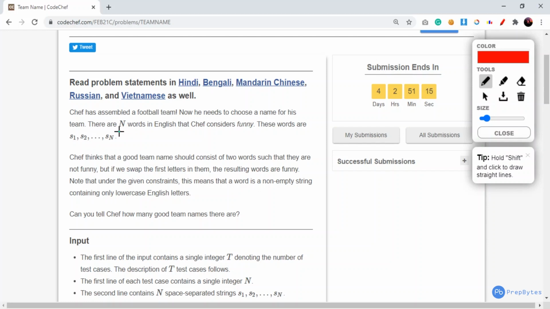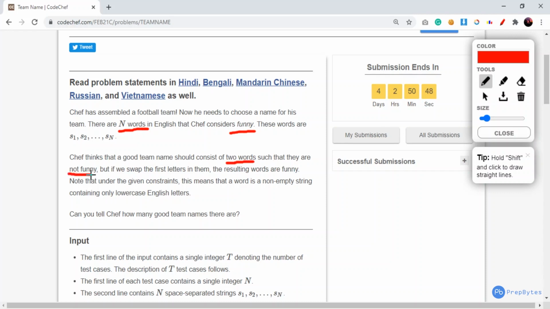There are N words and they are in English, and the chef considers these particular N words as funny. These N words are given to us by the user and they are S1, S2 up to Sn. Now, the chef thinks that a good team name should consist of two words such that they are not funny.